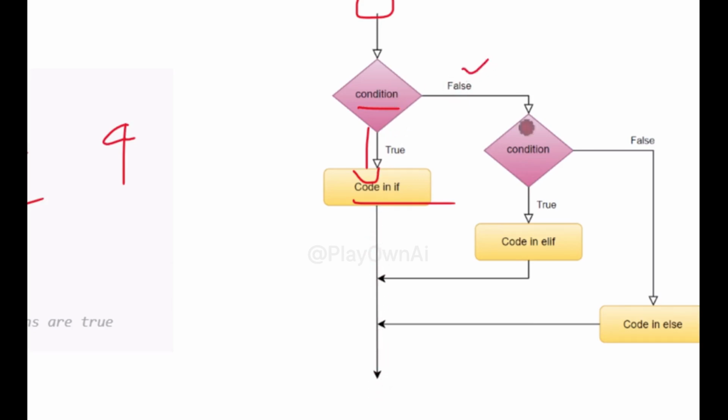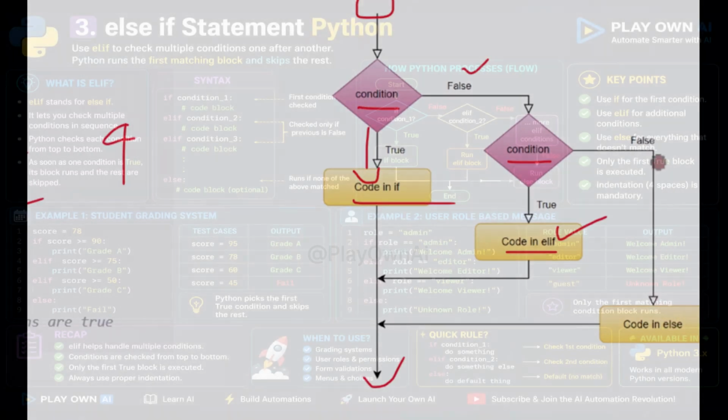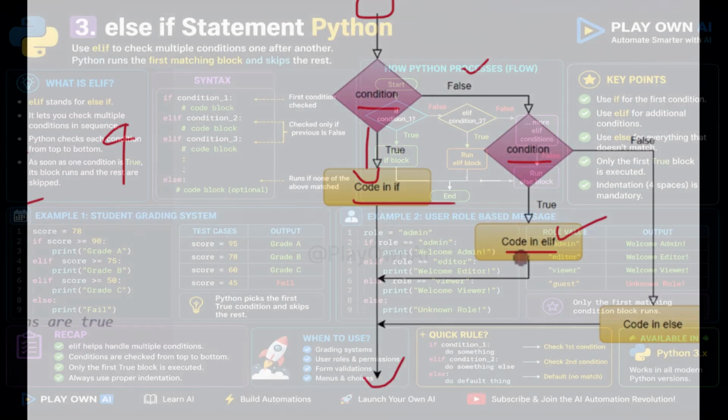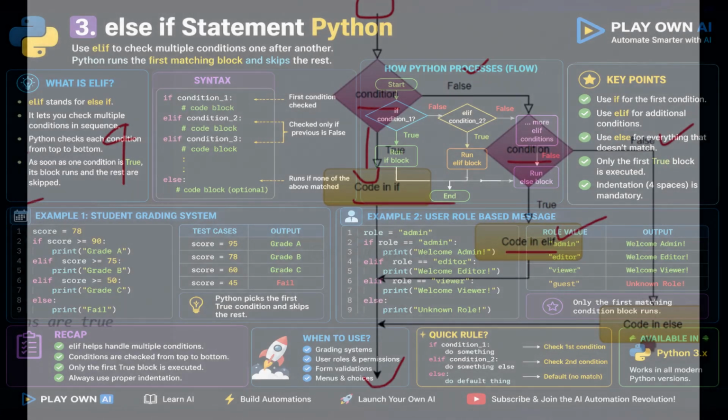Now let's add another condition to check if the score is 75 or above. Let's type elif score is greater than or equal to 75 colon. This checks if the student qualifies for grade B, and since our score is 78, this condition is true. Now indent and type print in double quotes grade B. That line will run and we'll see grade B as output. Let's move on. Even though we have more conditions below, they won't be checked because Python already found a match. But let's write them anyway to complete the grading logic.